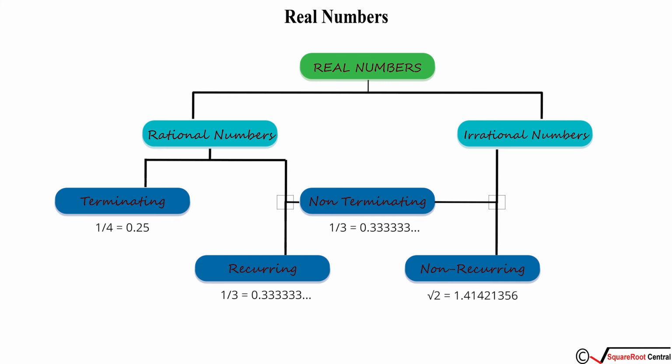Those fractions can be expressed as 1 divided by 4 or 1 divided by 3, that is p divided by q. That is, all rational numbers can be expressed as p by q. On the other hand, irrational numbers, that is root 2, cannot be expressed in the form of p by q, and both our rational and irrational numbers together are real numbers.